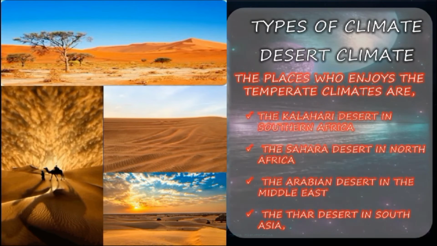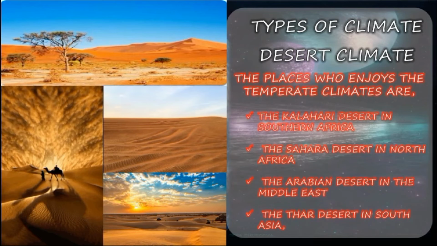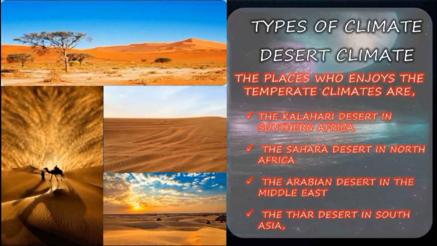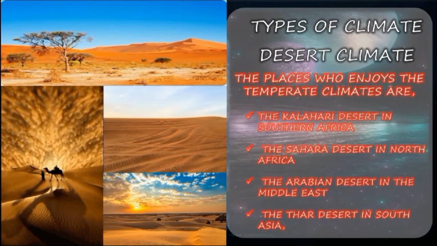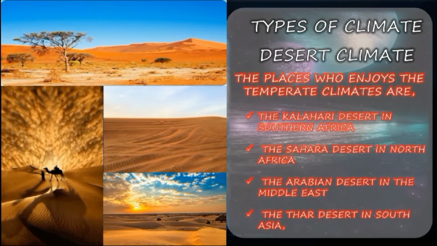In the desert climate, we can see only little rainfall. The water here is very scarce. There are only a few streams, and they remain dry. The water is available here only when it rains. So this is all about the desert climate.